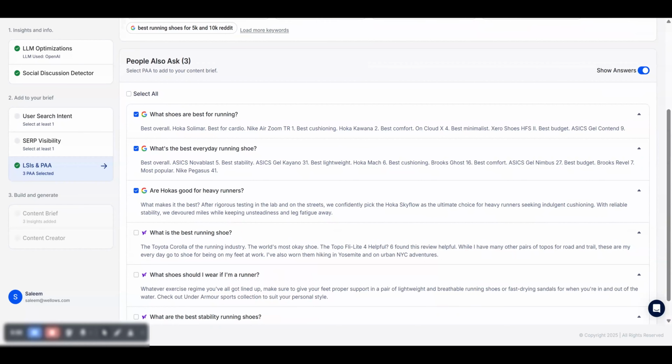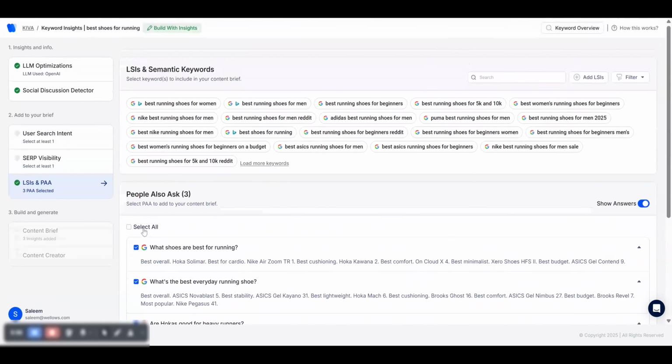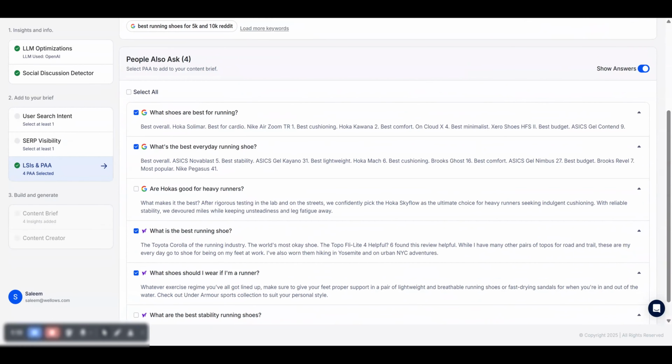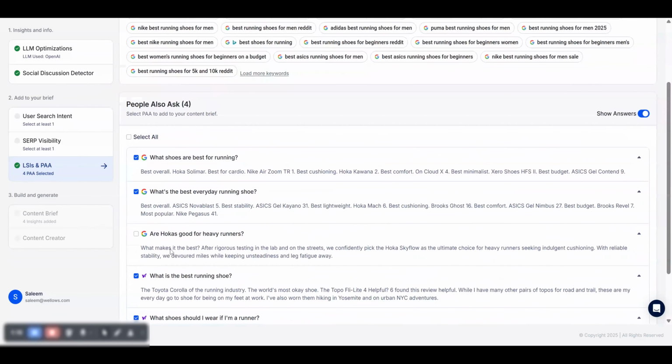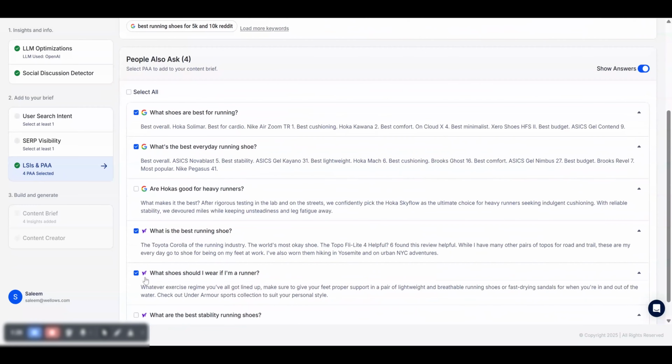You select all for bulk actions or deselect which you don't want to proceed with. Step number 4. You can also see which search engine each question comes from, Google, Bing, or Yahoo, thanks to clear platform icons right next to them.